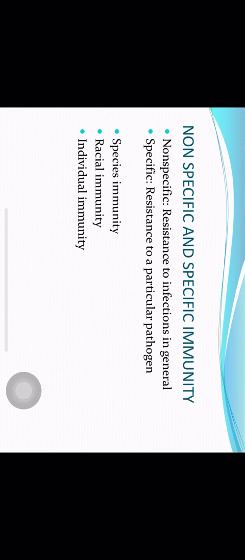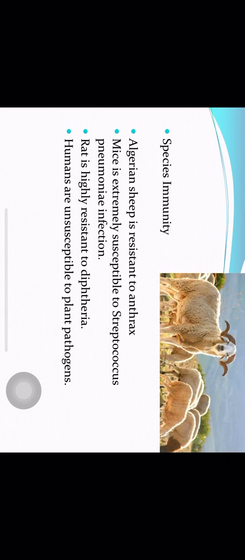Non-specific and specific immunity: non-specific is resistance offered to infections in general, and specific is resistance offered to a particular pathogen. You can understand these two immunities at three levels: species, race, and individual level. Species immunity: for example, Algerian sheep are resistant to anthrax. The entire species is resistant to anthrax, and that disease does not occur in that species. This is an example of species level immunity.